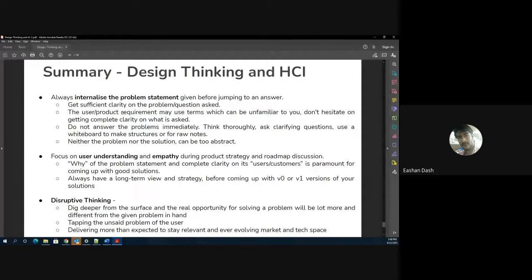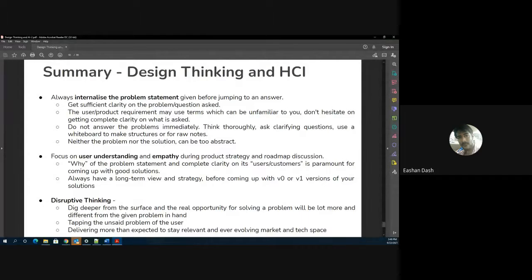The user or product requirement may use terms which are unfamiliar to you. Don't hesitate on getting complete clarity on what is asked. Suppose you are the company and you have to design a solution for a client. The client is telling you to do something, and you do not understand the requirement. Please ensure that you understand the complete problem statement before having a discussion with your internal team.